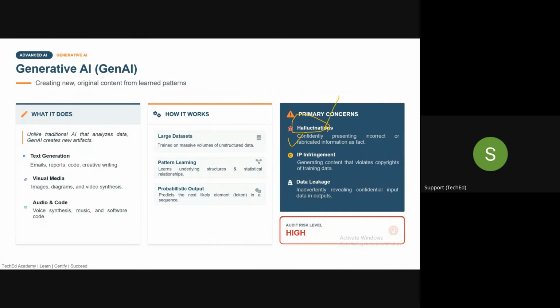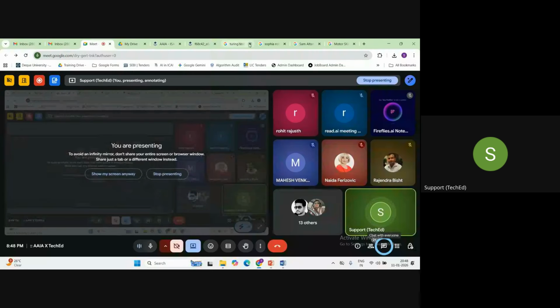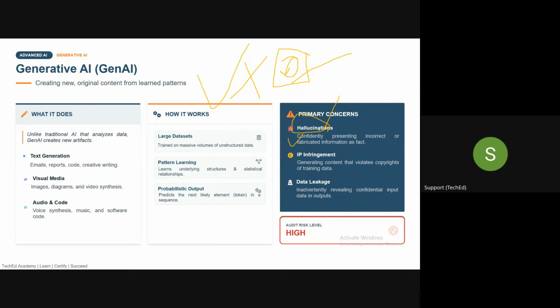There are a lot of case studies, guys. You obviously have heard about the case studies, like Deloitte used Gen AI to develop an audit report, and then that audit report was rejected by the government of Australia, and they also levied certain penalties. Correct, guys? So what I am trying to tell you is that hallucination means what? Sometimes when you are interacting with those AI systems, they may produce output which has nothing to do with the reality. And why will an AI system hallucinate?